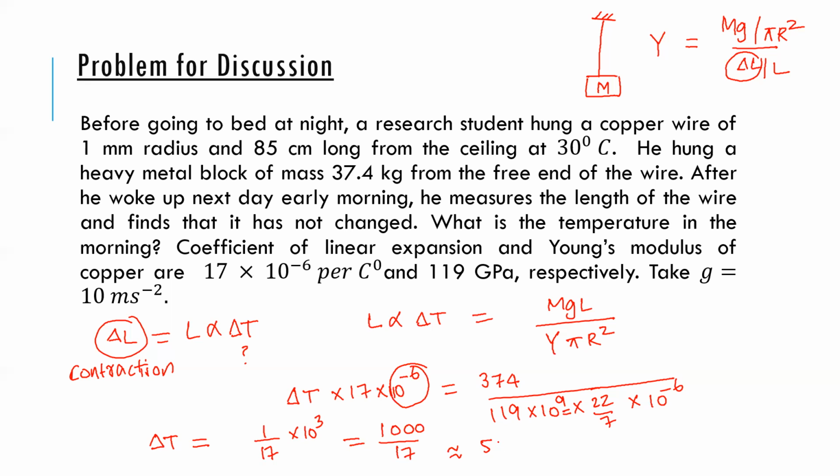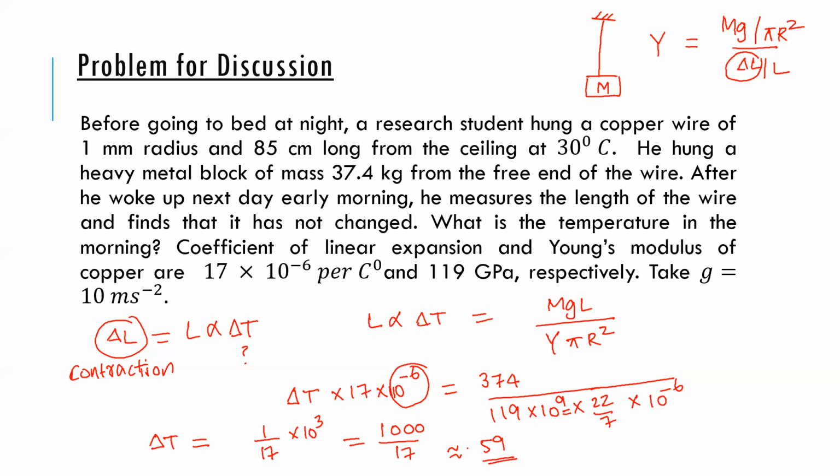So I think we can go till 17 nines roughly. 17 nines are 153. So the change in temperature, if this calculation is okay, then the temperature has dropped.